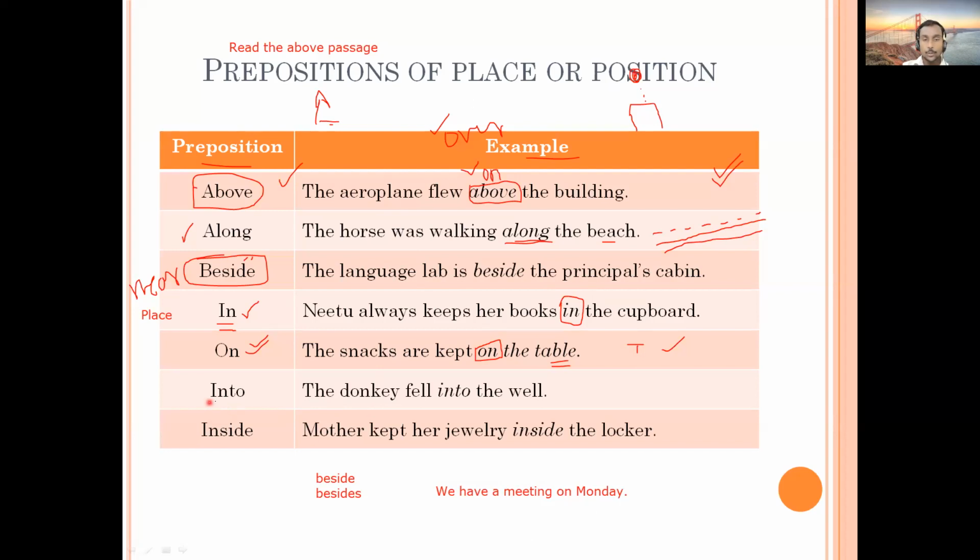The next is into. So you can easily identify, here is in and here is into. So are they the same? Can we use in and into interchangeably? Can I replace in with into or into with in? Can I say the donkey fell in the well?